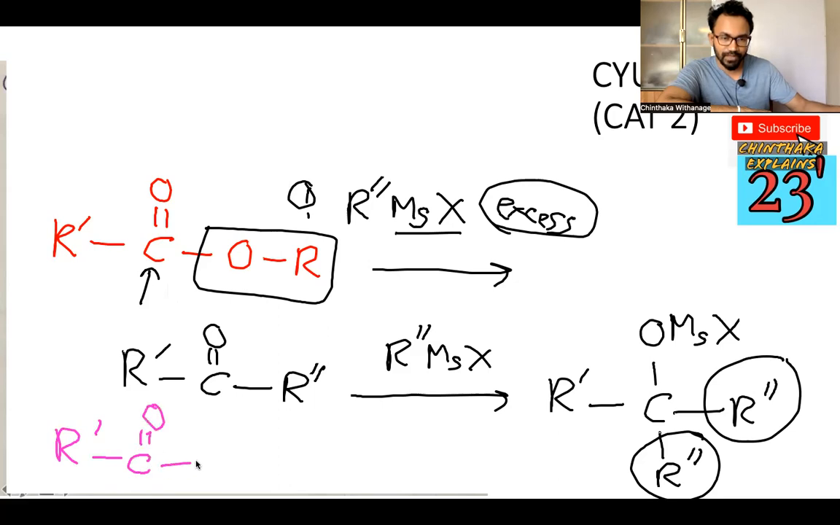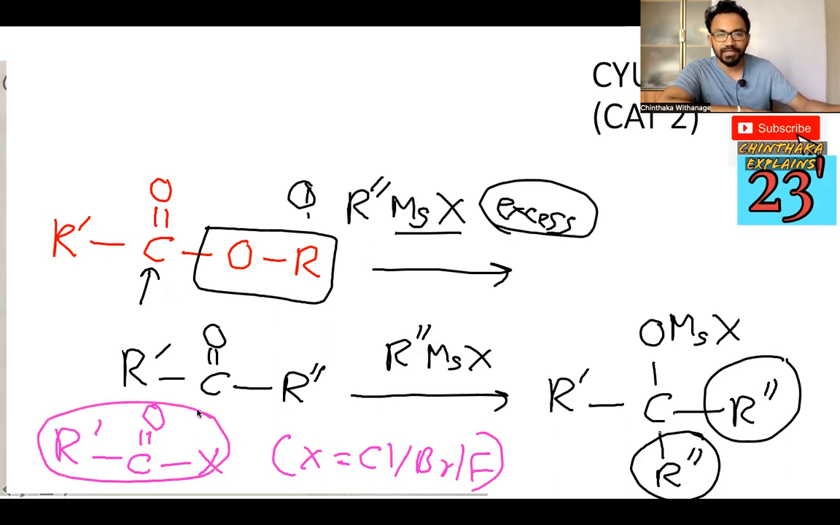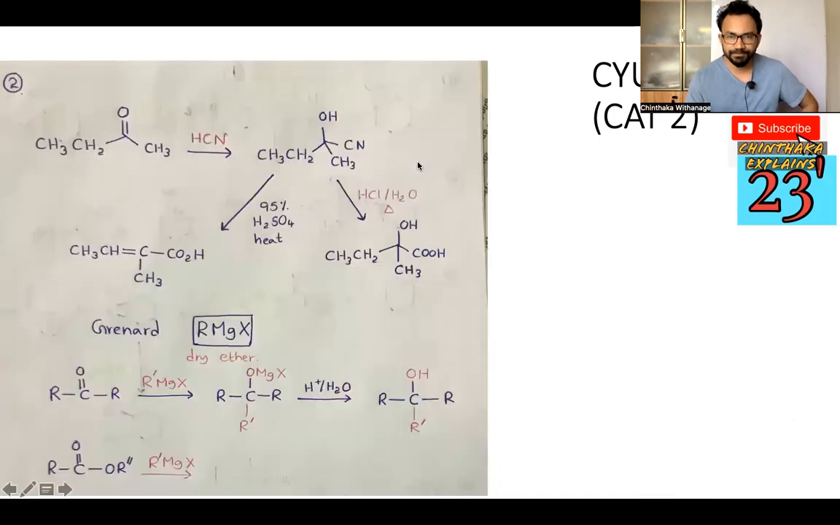The acid chloride, X means Cl, Br, anything. F is not there. It reacts in exactly the same way. This one is also from A level. I hope you got the point. I think the point is clear to you. If you have any doubt you can feel free to contact me or feel free to comment, right? So that's it from the Grignard.